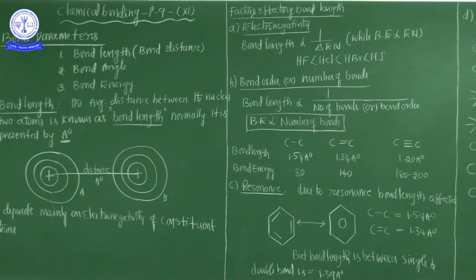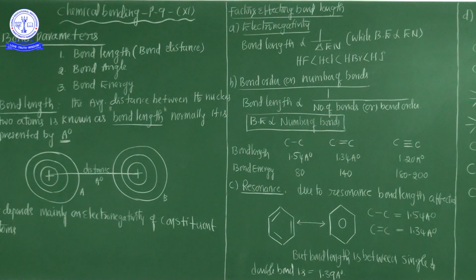You know that very well. Hybridization plays a very important key role in chemical bonding. Why atoms are involved in chemical bonding is decided by hybridization. So now, my dear students, hybridization characteristics also decide the bond length. You know that different types of hybridizations are there: sp hybridization, sp2 hybridization, sp3 hybridization.